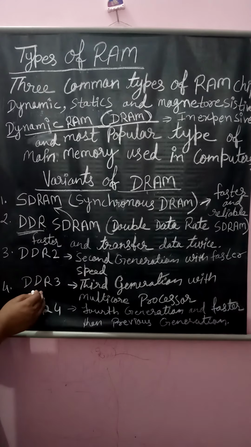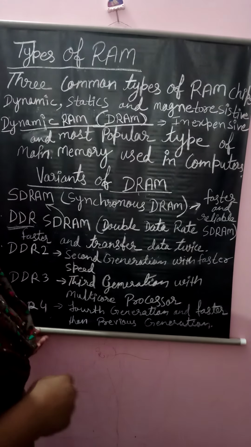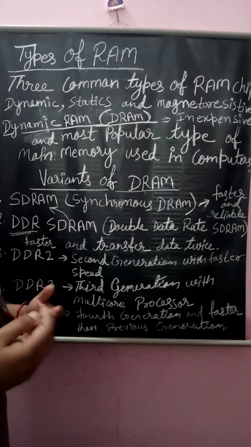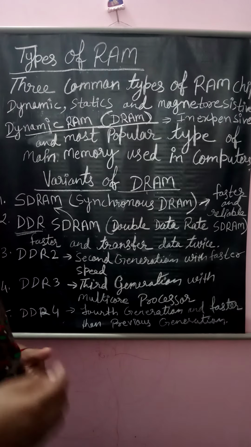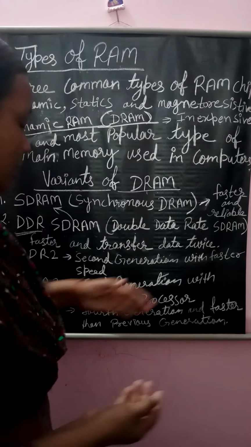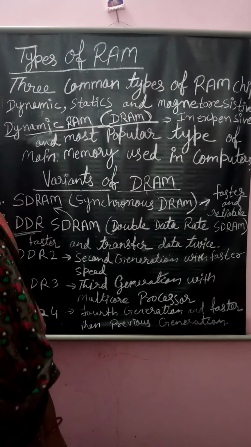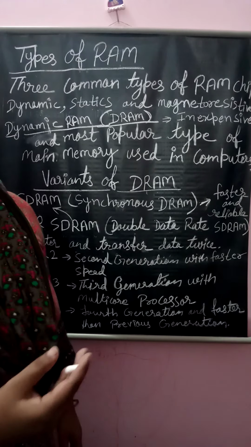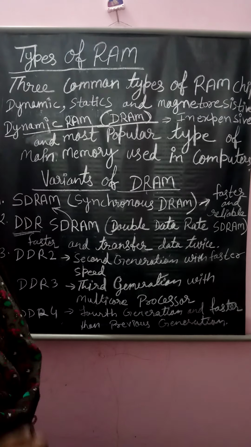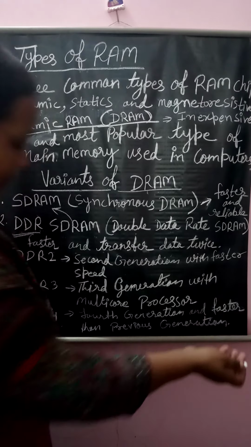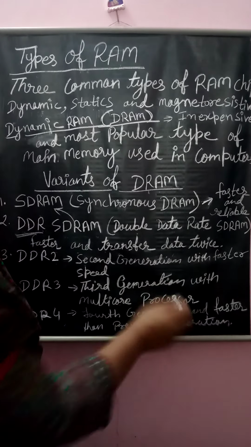So the next one is DDR3. DDR3 means third generation with the multi-core processor. This 3 indicates the third generation. Multi-core processor means it works on multi-core, not a single core. Definitely if it is a multi-core processor, then the speed is automatically faster. So this is a third generation with the multi-core processor.